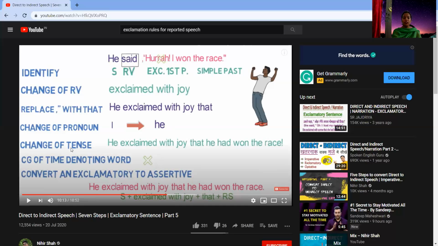Then we need to talk about the tense. So he exclaimed with joy that he had won the race. Simple past tense changes into past perfect tense. Now we don't have any time denoting word, so we will skip that step. The last step is what? To convert an exclamatory into an assertive sentence. So what will be the answer? He exclaimed with joy that he had won the race. Now let's see whether we deduced it in the correct manner or not.